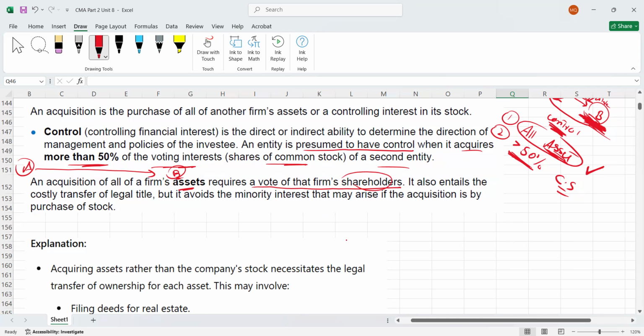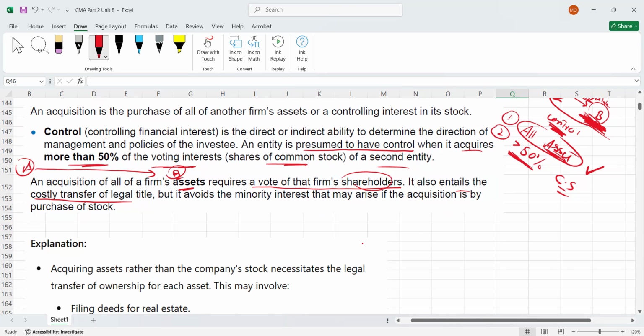Okay. It also entails the costly transfer of legal title. As I told you, acquiring an asset is similar to buying a car. In the UAE, obviously ownership will be transferred, you will pay money for that, right? Insurance you need to get, you will pay money for that, right? Passing of the car you need to get, so you have to pay for that. So see, only for one car you are spending maybe 2000 dirham, or 1500 dirham, depending upon the nature of insurance. Similarly here you are acquiring a bundle of assets, so it will become costly, because you have to transfer the legal title of the assets, right?